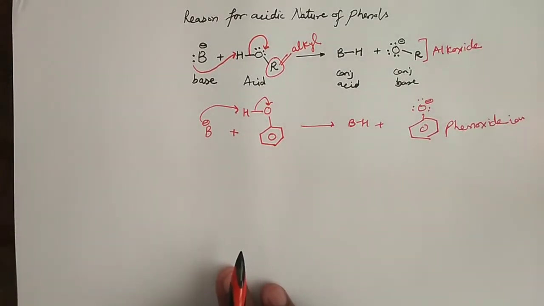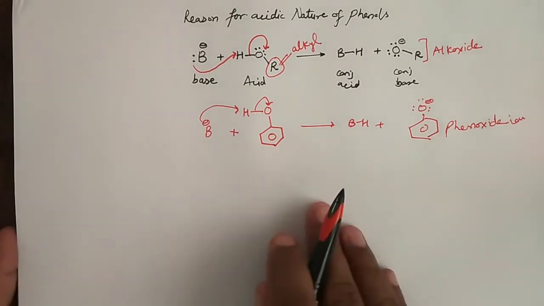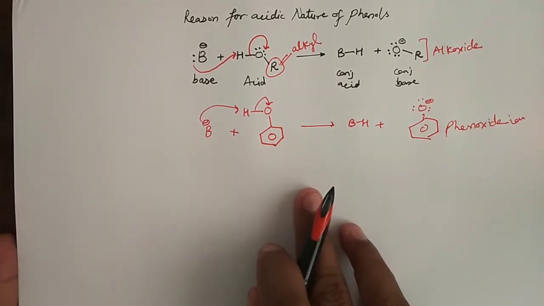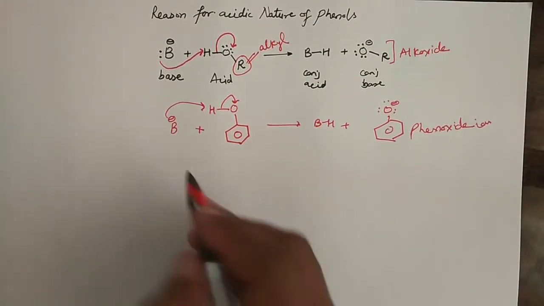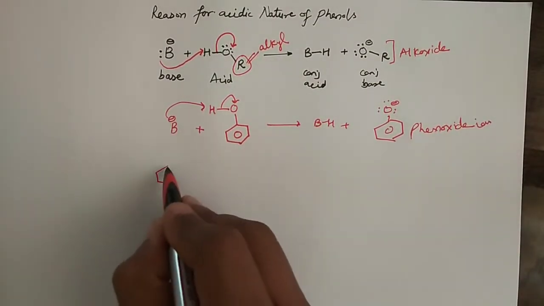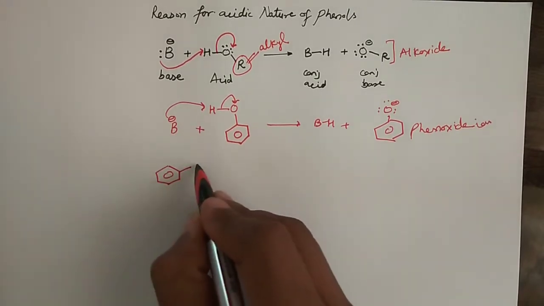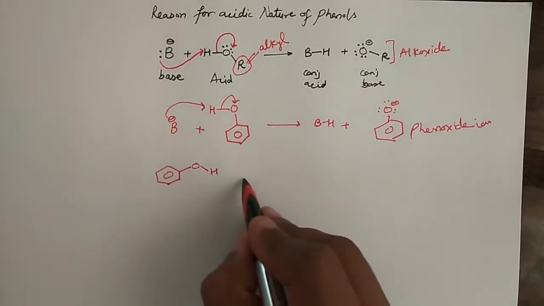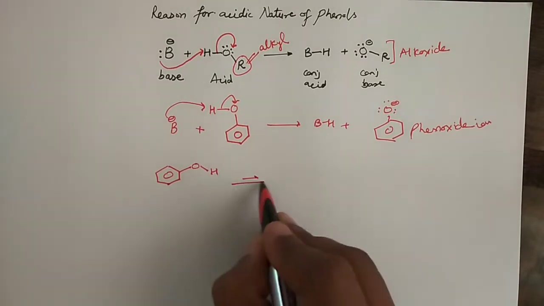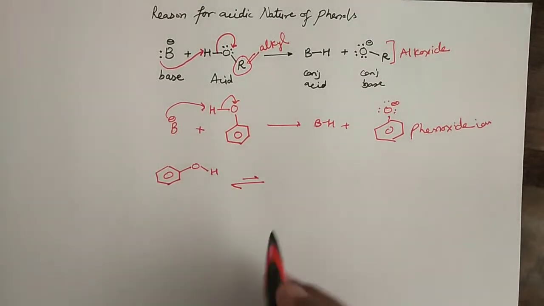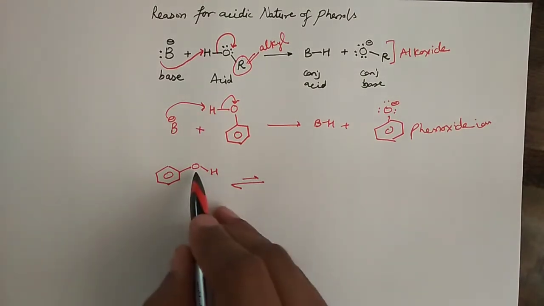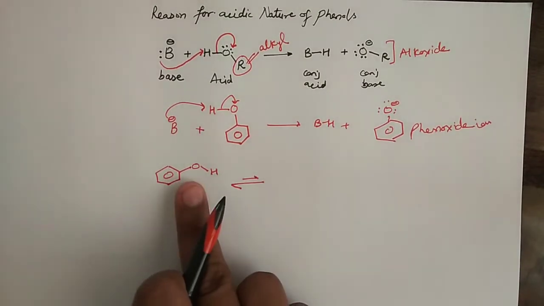Now the acidic nature of phenols can be understood very simply if we first understand the basic process of showing the acidic nature, right? So now suppose I have phenol. This is phenol, and this substance now acts as an acid. The shorter arrow shows that they are not very strong acids, but they are stronger than water. Why? Because the pKa value is 10, which is less than water.